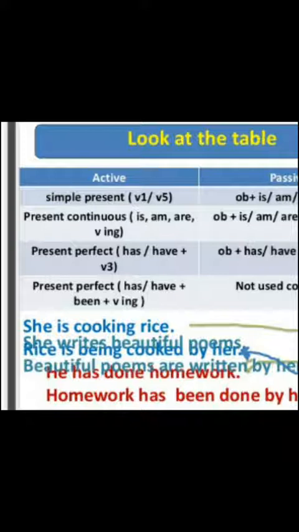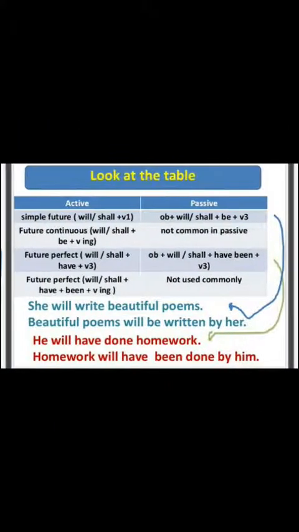Come to the example. She is cooking rice. Rice is the object here, so it should be brought first. Rice is, "ing" converts into "being". Rice is being, and cook is the first form, and always use the third form of the verb in passive voice. Cooked, then add by and then "her". Okay, she has done homework. Homework has been done by her. Okay students, come to the next.